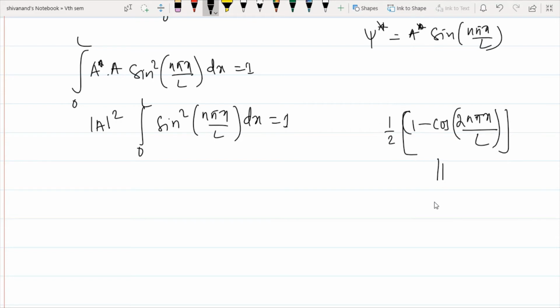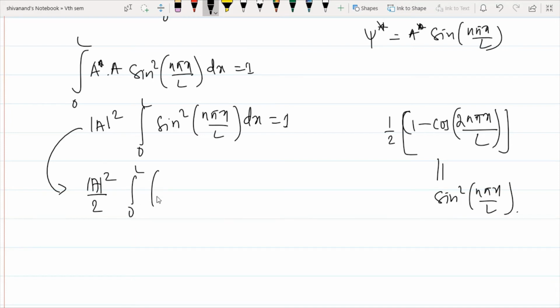This is equal to sine square of n pi x by L, from the trigonometric relations. So I will get mod A square by 2, integral from 0 to L of 1 minus cos 2n pi x divided by L into dx, that is equal to 1.